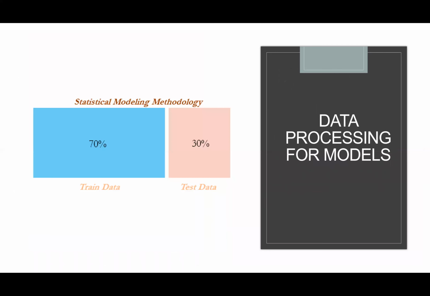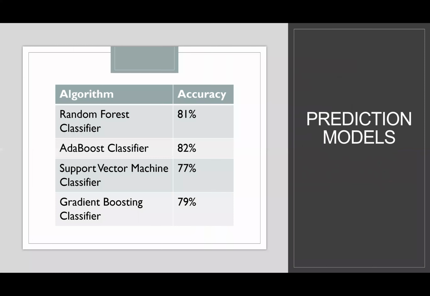Now I will be discussing data processing for models. For the implementation of models, the data processing included dividing the clean data set into training and testing in the ratio of 7:3. For model implementation, we selected 4 classification models, which are random forest classifier, AdaBoost classifier, support vector machine, and gradient boosting classifier. Their accuracies were 81%, 82%, 77%, and 79% respectively.